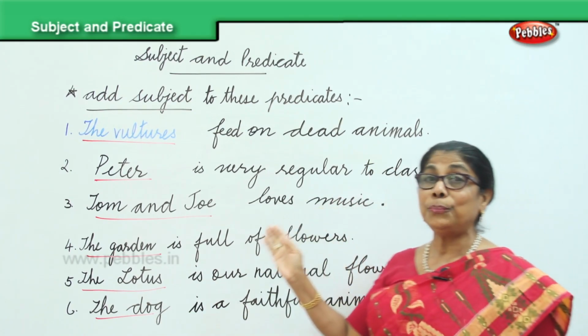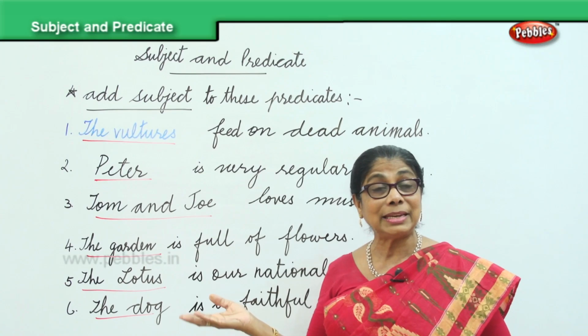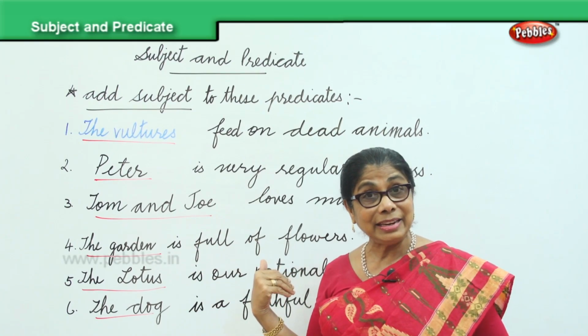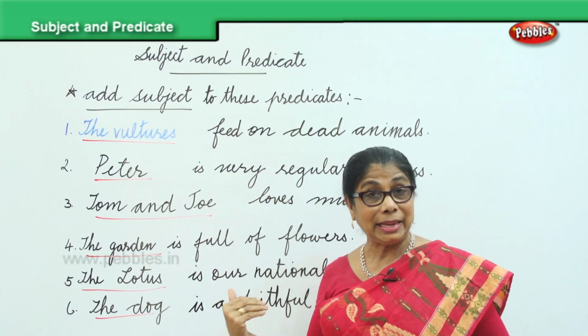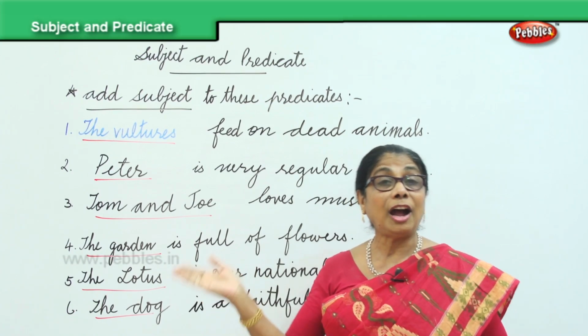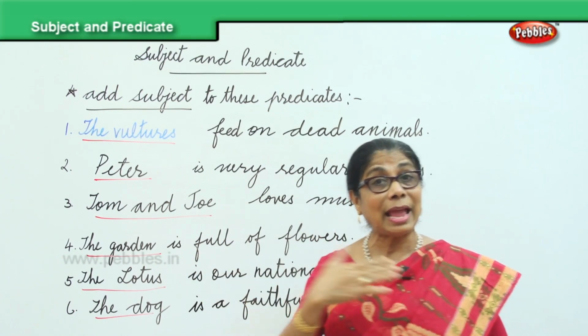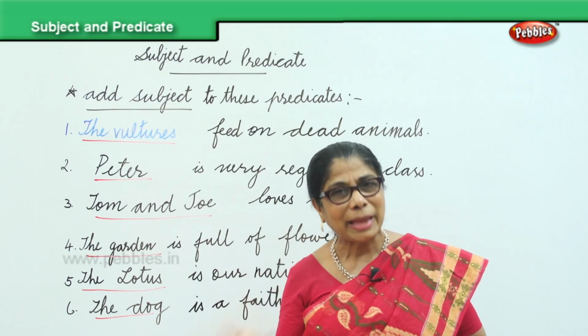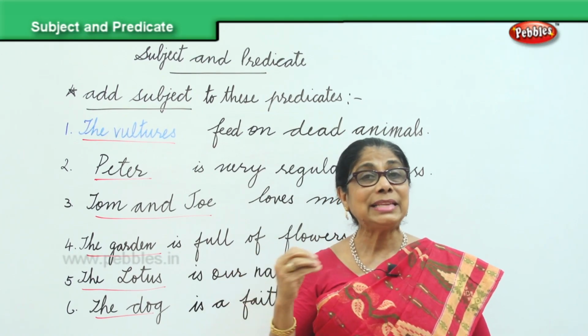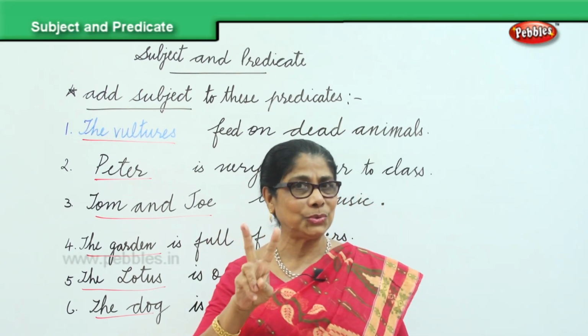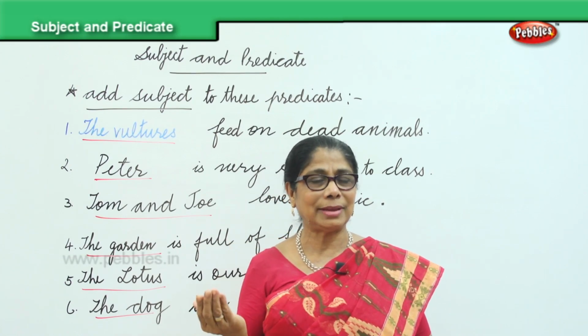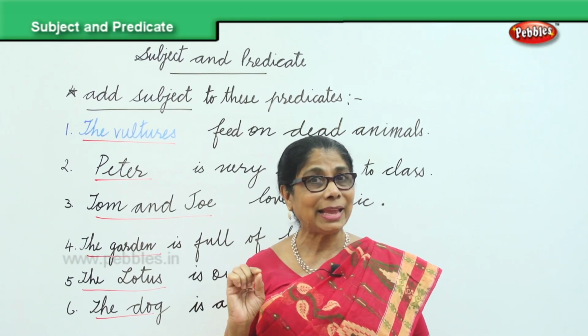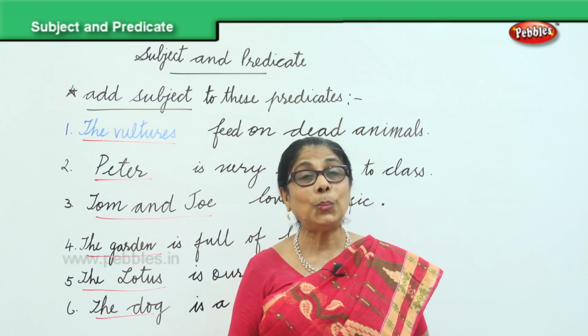So now you know how to supply the subject when the predicate is given, how to supply the predicate when the subject is given, and how, if I give you the subject and the predicate, you know how to do matching correctly. Always remember the sentence has two parts, the subject and the predicate. It begins with a capital letter and ends with the full stop.